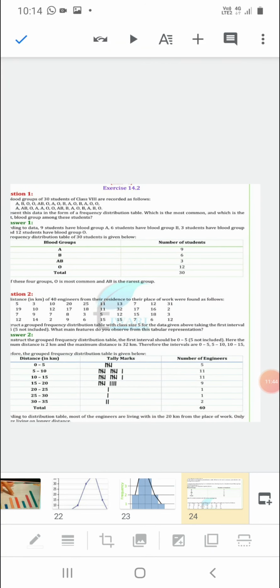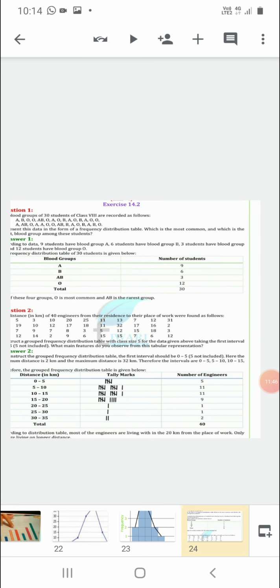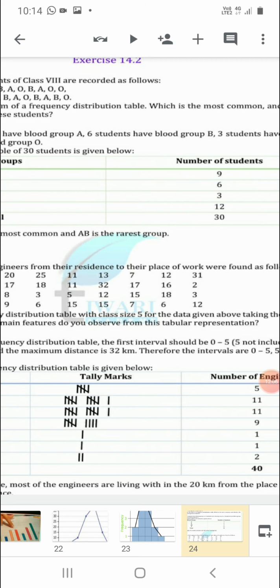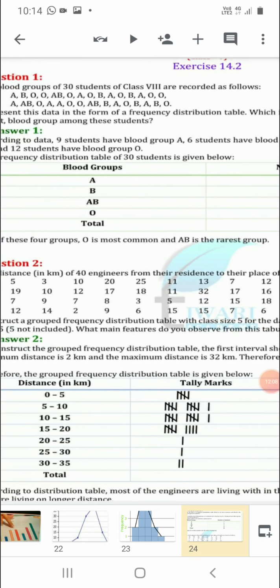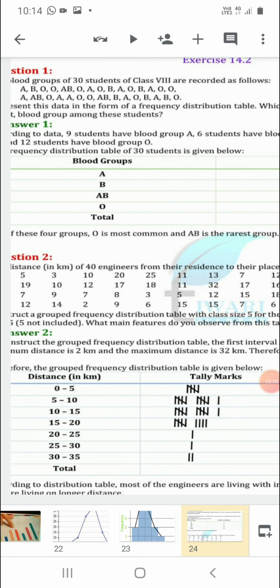Now in the second case, the distance is given to you, that we will categorize under the groups 0 to 5, 5 to 10, 10 to 15, 15 to 20. So the minimum is 2. That's why we have started the first group from 0. The maximum value is 31 or 32. So we have taken the last value as 35. So we have made the groups.